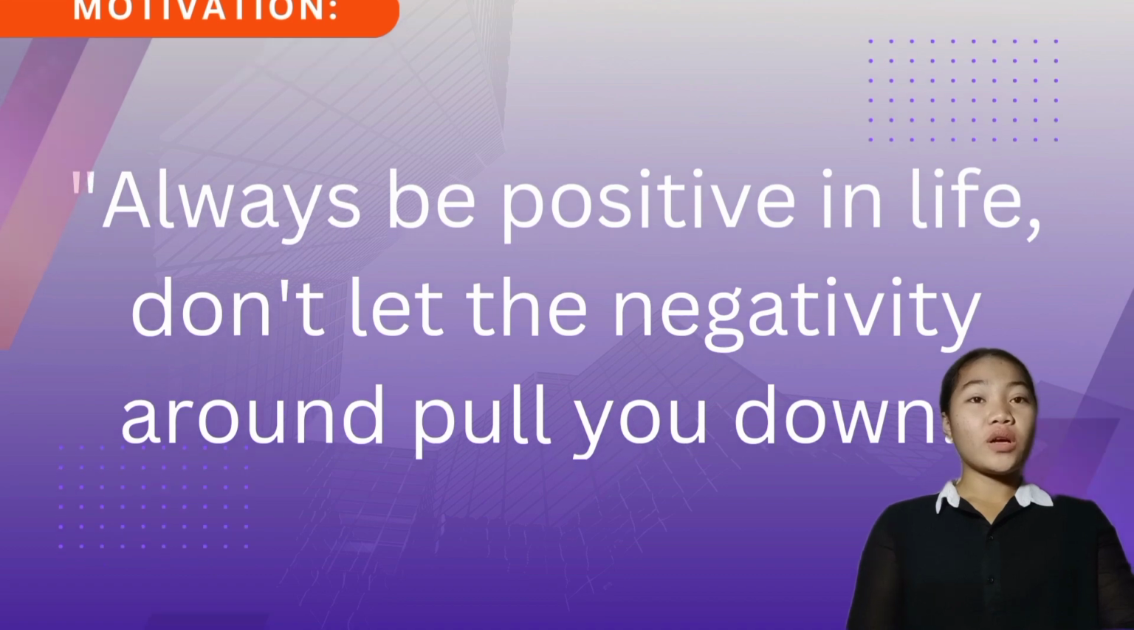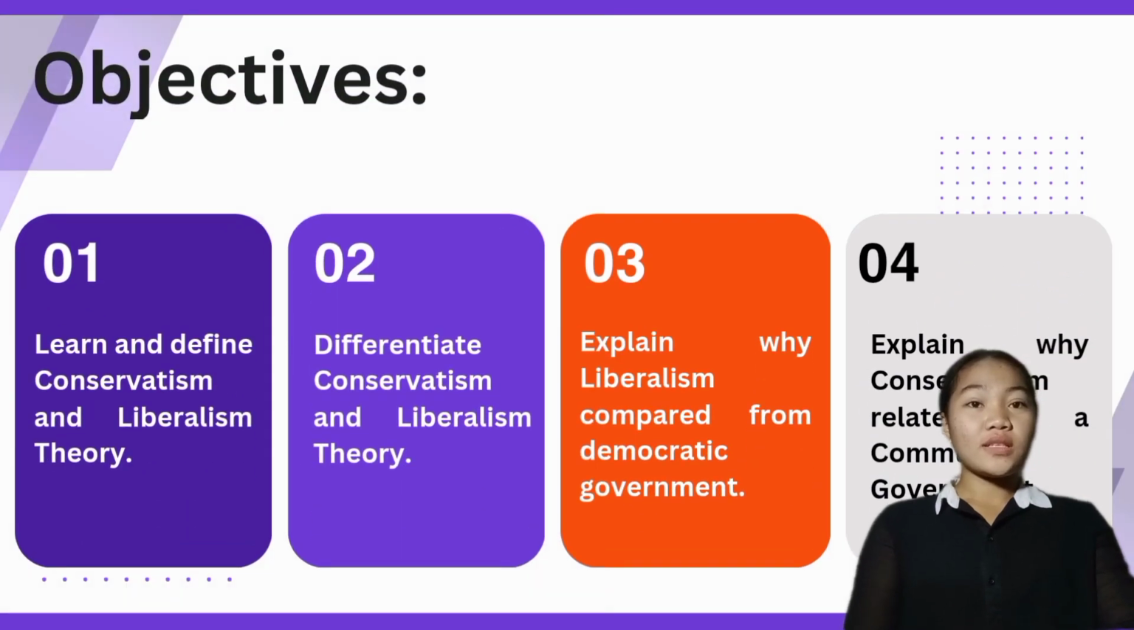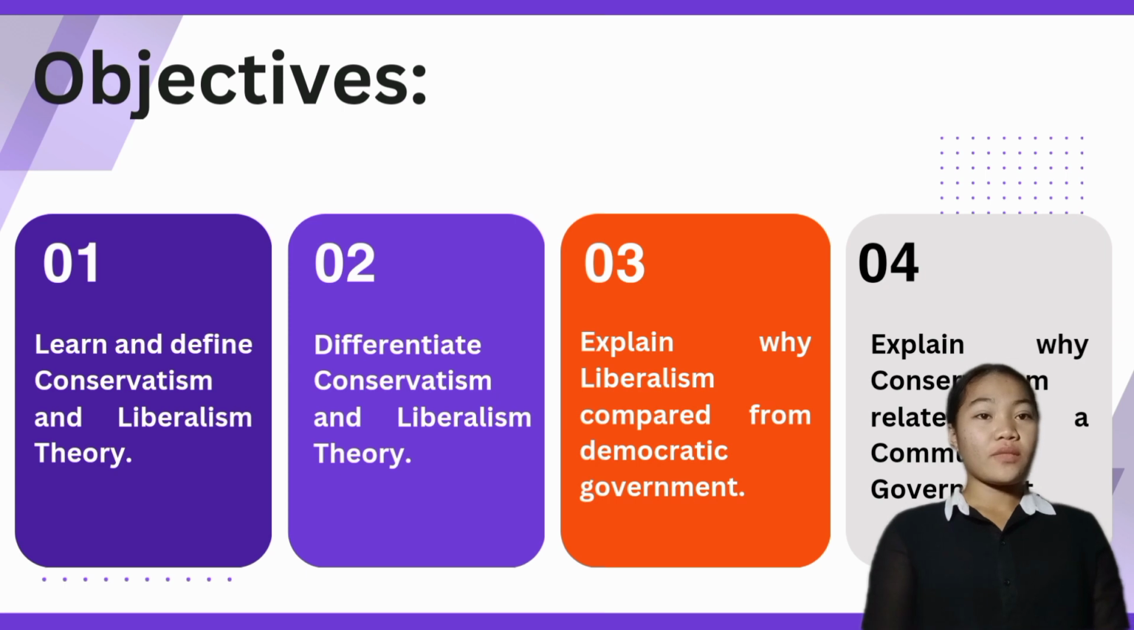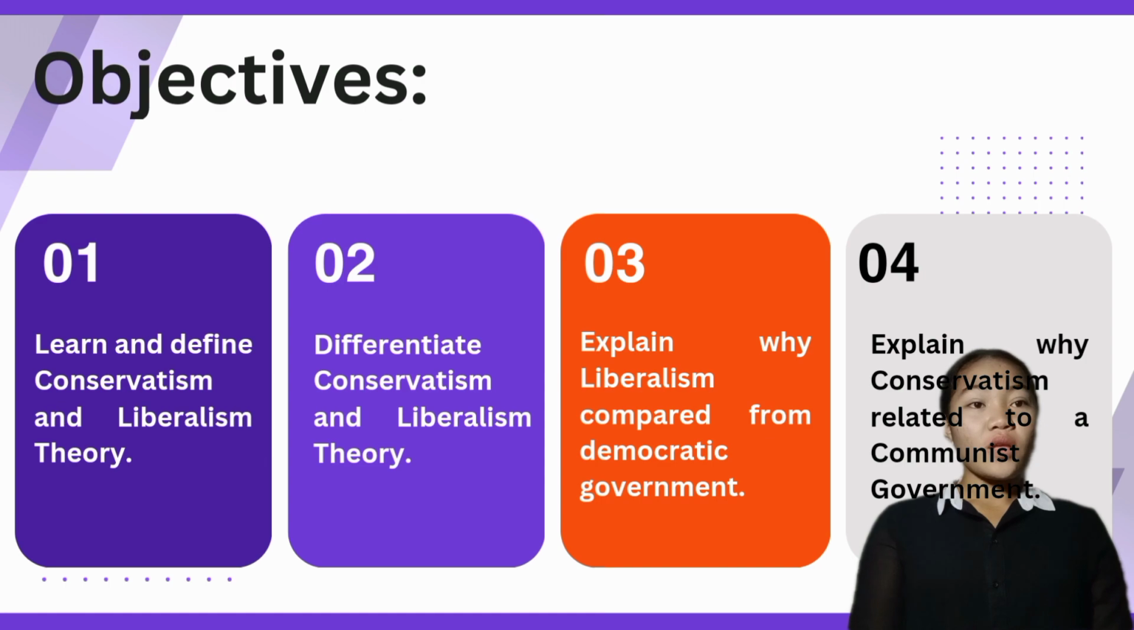And let's go to our objectives. First is to learn and define conservatism and liberalism theory. Second, differentiate conservatism and liberalism theory. Third, explain why liberalism is compared to democratic government. And the last is to explain why conservatism is related to communist government.